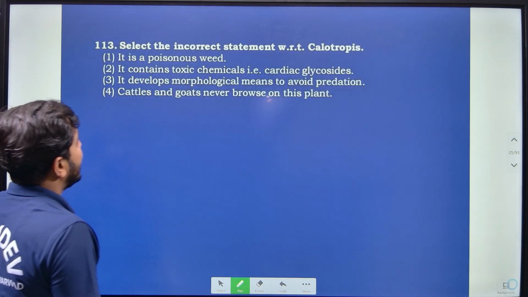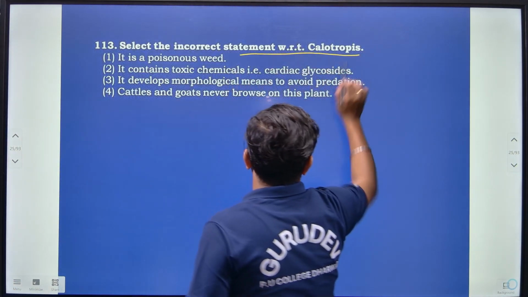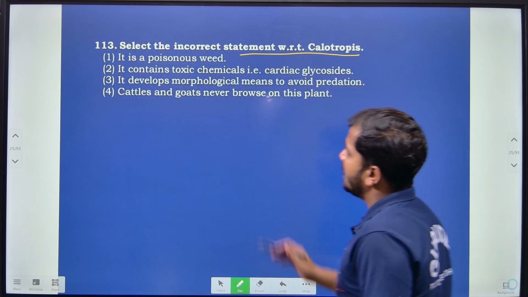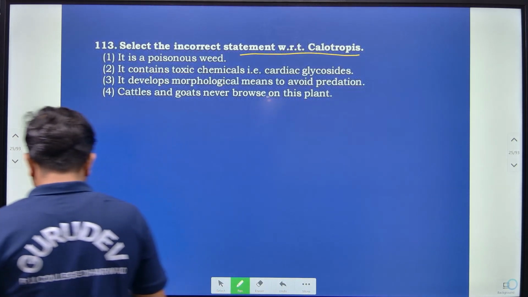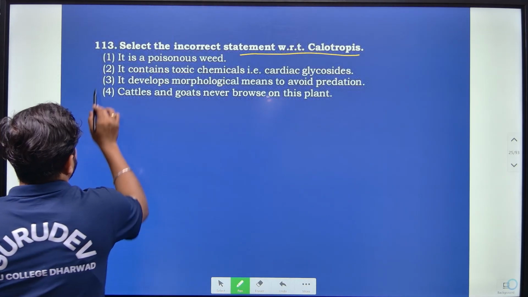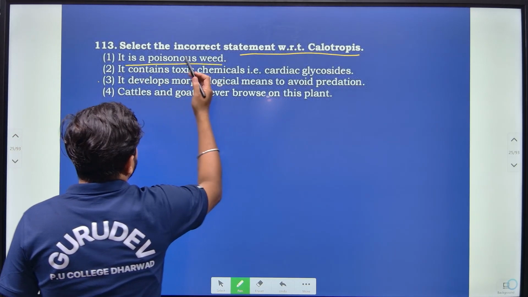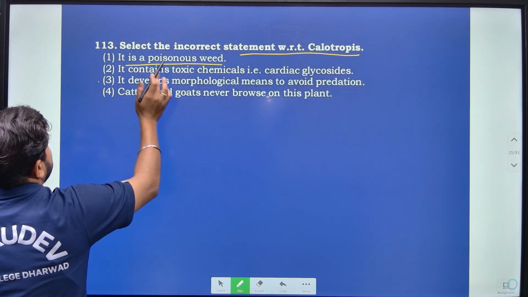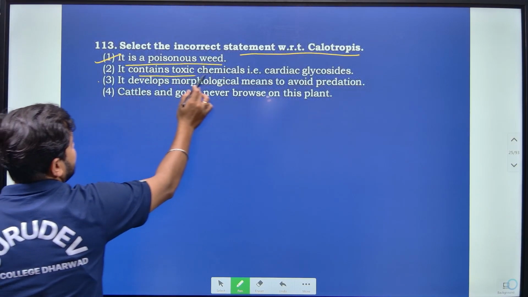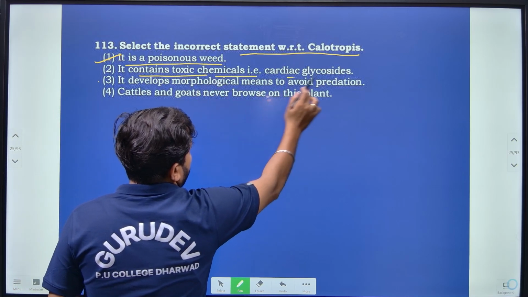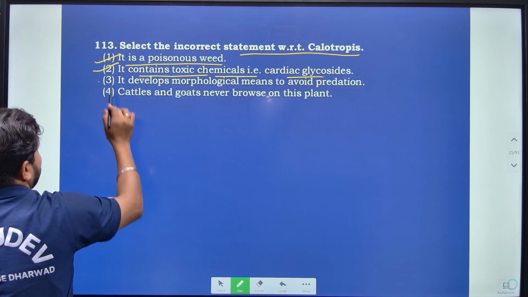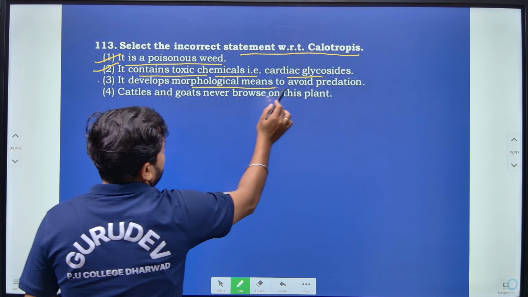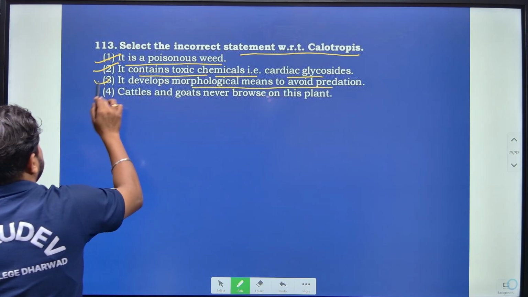Then select the incorrect statement with respect to the calotropis, right? So calotropis, it is a poisonous weed, right? So that is correct. It contains the toxic chemical, that is cardiac glycosides, yes it is correct. It develops morphological means to avoid predation, this is wrong.